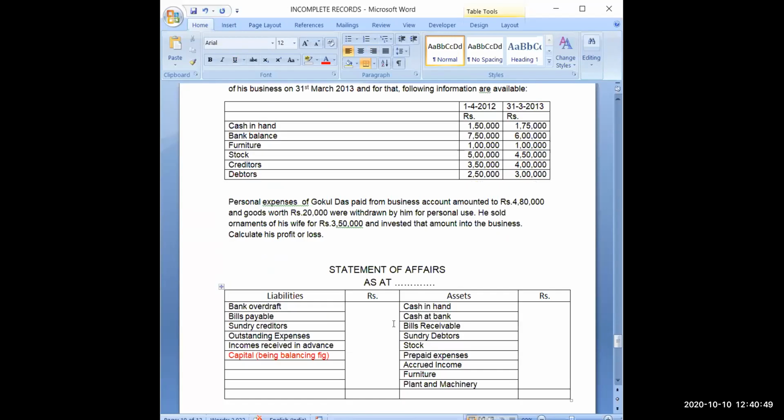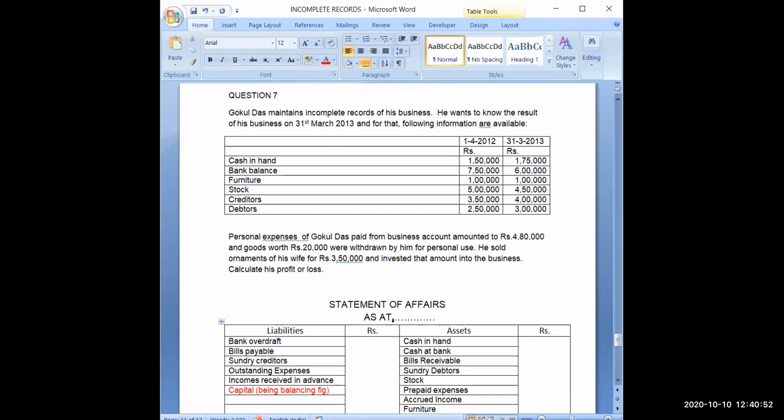Now I would like that you all please solve this. Question number 7, as we have solved question number 6. Just go through the question, and now you will be sending me the solution on WhatsApp. Gokul Das maintains incomplete records of his business. Because he is keeping incomplete records, he is not keeping proper and systematic records. That's why all these values have been based on estimates. He wants to know the result of his business on 31st March 2013, so he wants to calculate his profit for the year 2012-13.